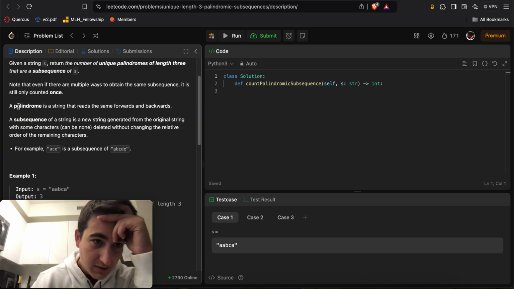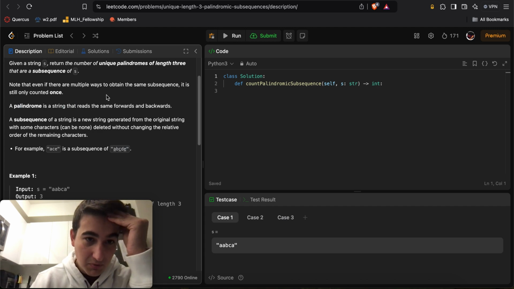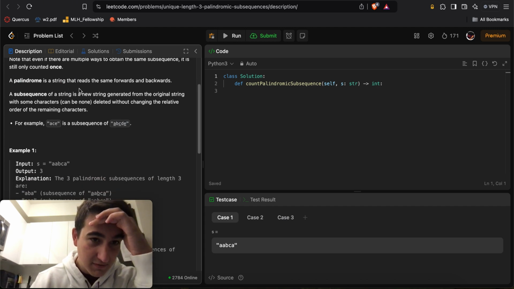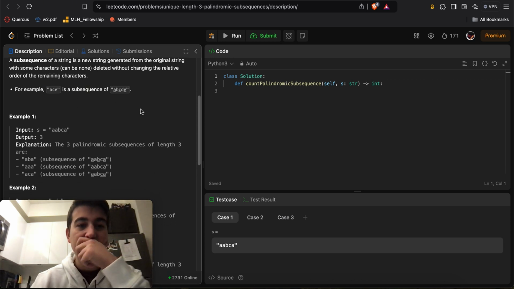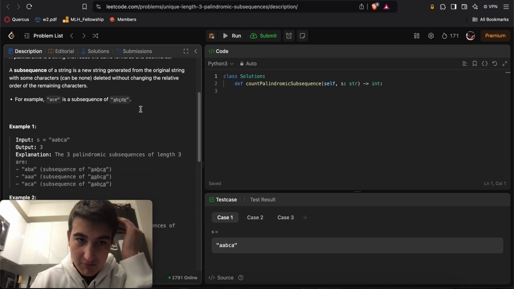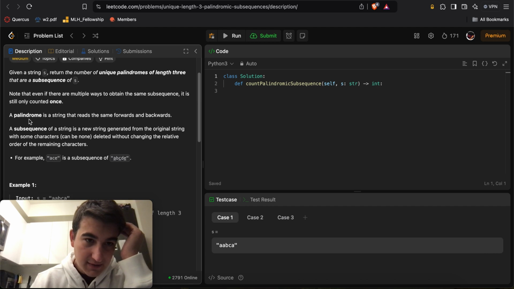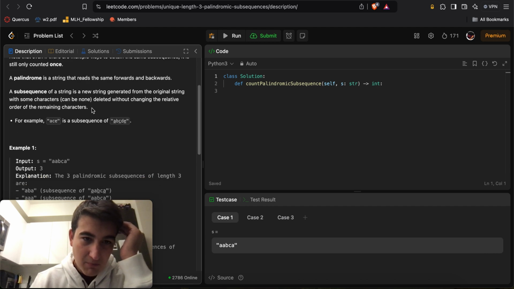A palindrome is a string that reads the same forwards and backwards. A subsequence of a string is a new string generated from the original string with some characters, which can be none, deleted without changing the relative order of the remaining characters. For example, ACE is a subsequence, makes sense. So palindromic subsequences of length 3, and if a subsequence can be made multiple times, it's counted only once.